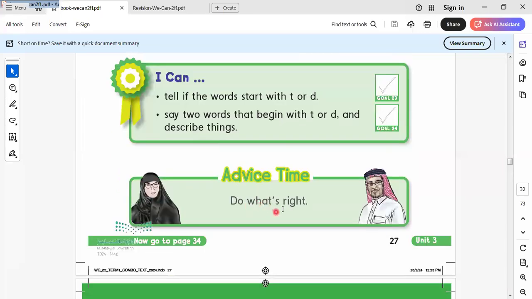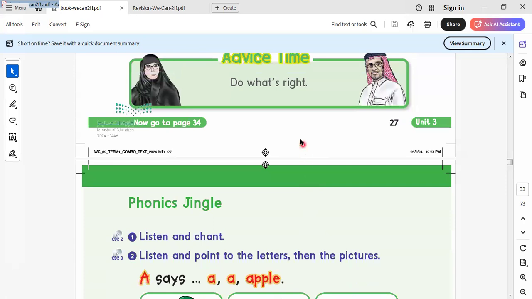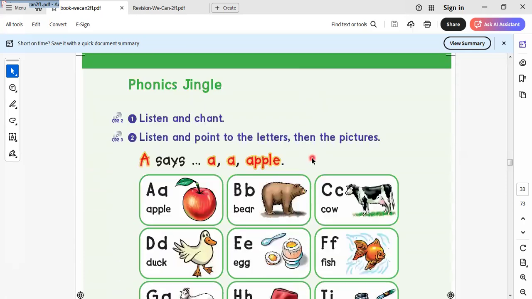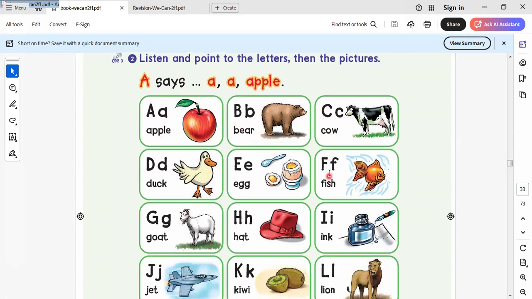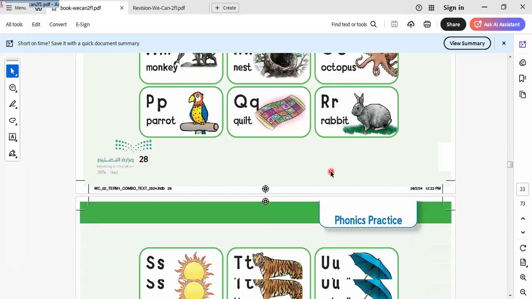Here, do what's right. Okay, this is the value that we take from this part. Do what's right. Here is the phonics. Here is capital A and small a for apple, capital B and small b for bear, capital C and small c for cow. This is the revision on the alphabets.